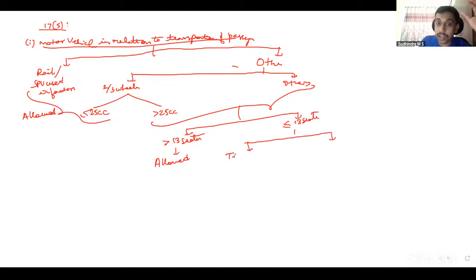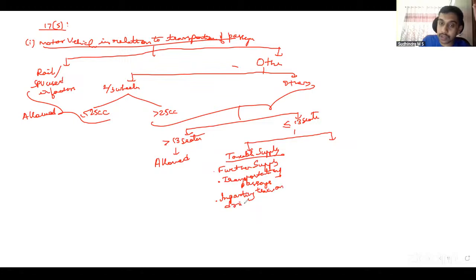If they are used for taxable supplies, important, taxable supply, it should be a taxable supply of further supply of such motor vehicle, transportation of passengers, or imparting training on driving such motor vehicle, then allowed. If it is used for other purposes, it is blocked.